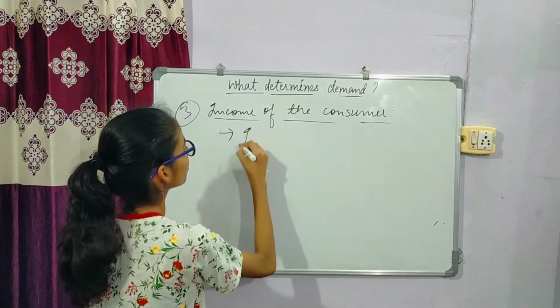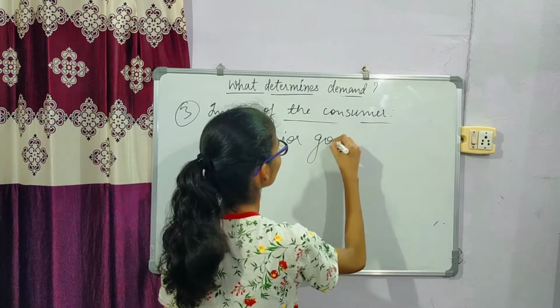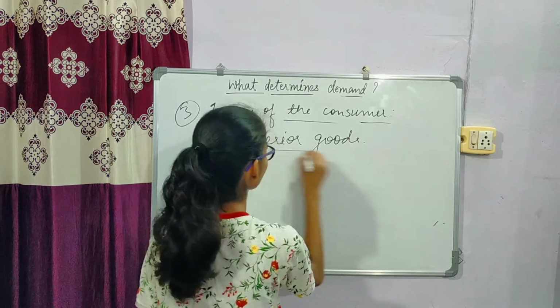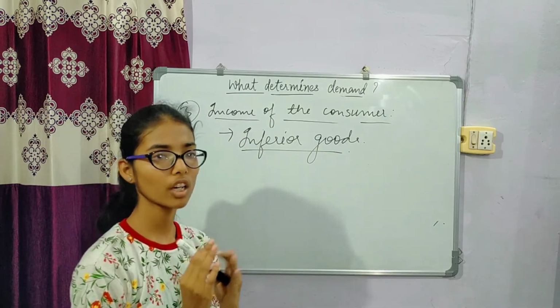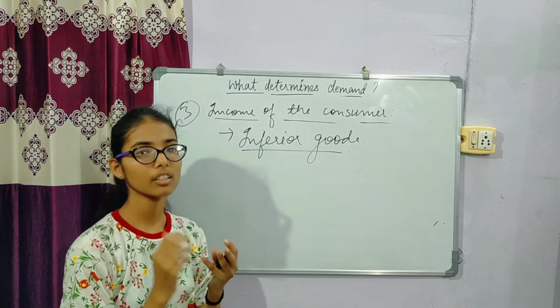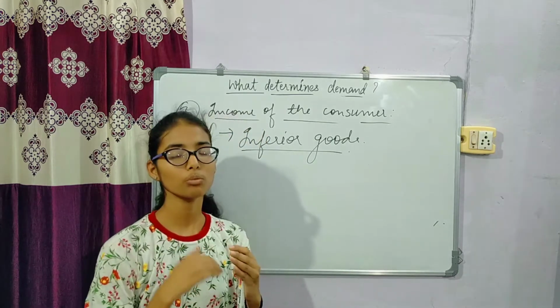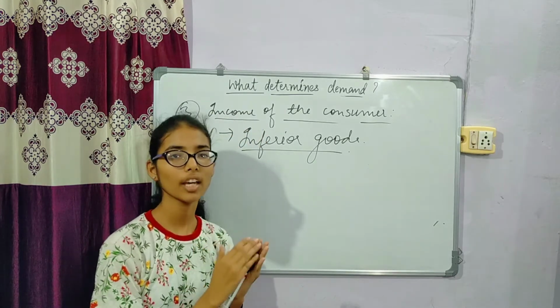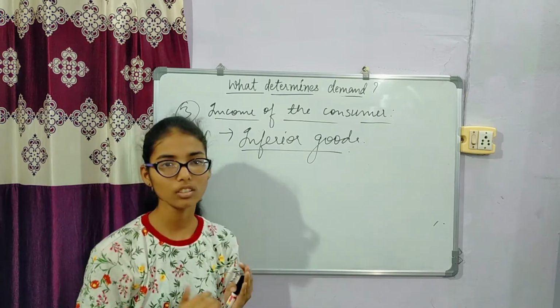Inferior goods are those goods which are normal goods for a certain period of time, but beyond a certain level of income, when the income of the consumer increases to that limit, the demand for that good decreases automatically.